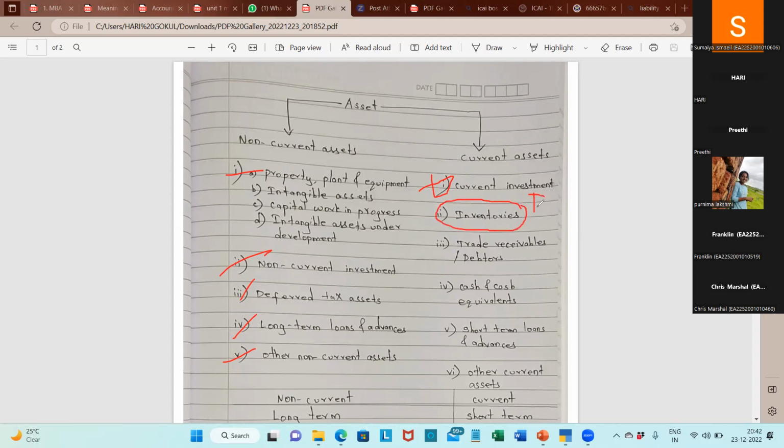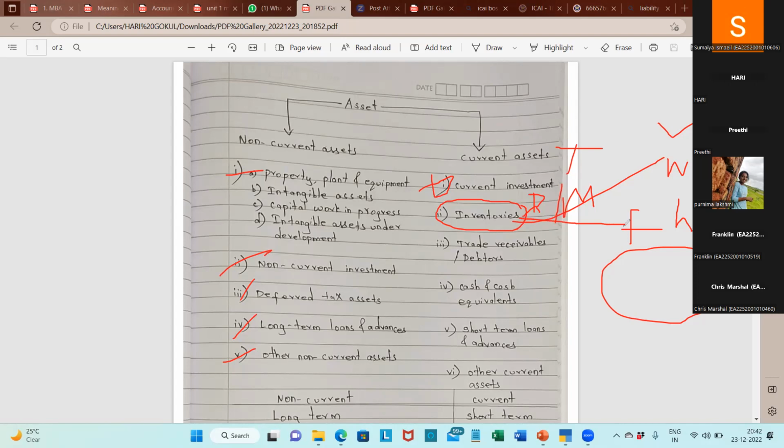They may be raw material or WIP. I'm not that good at writing on the screen. And finished goods. Tires come under raw material. Almost 5 cars are under process to complete, so those come under WIP. If I manufacture 10 cars and they are ready to sell, they come under finished goods. The inventory is classified into raw material, WIP, and finished goods.